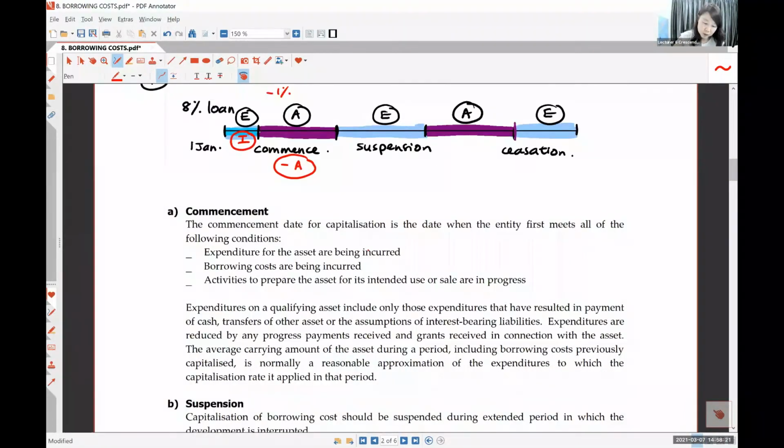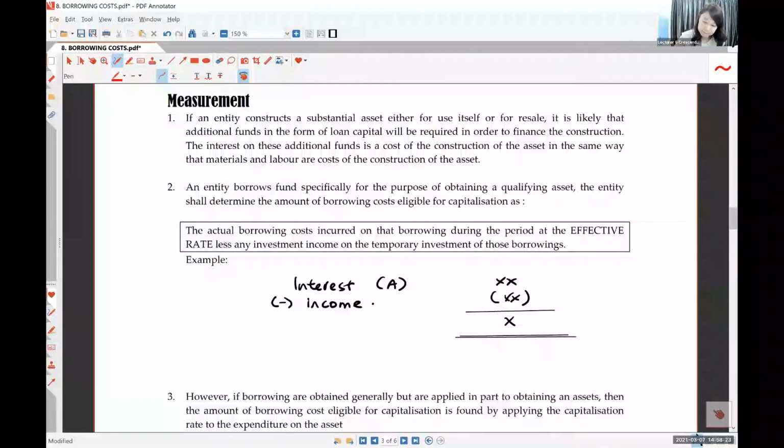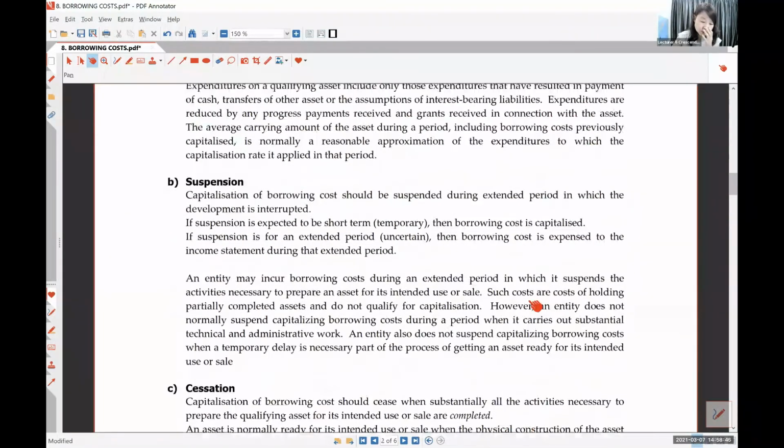That means you are going to do this. This formula here. If the interest the bank charges you, you want to capitalize, any income that you earn during that period, you won't charge as an income. You will minus from this asset here. It's not income, it's an asset minus. Are you okay? I come back to here.